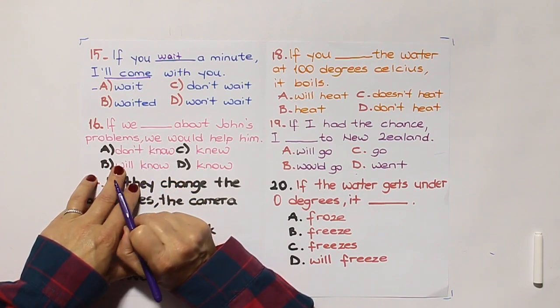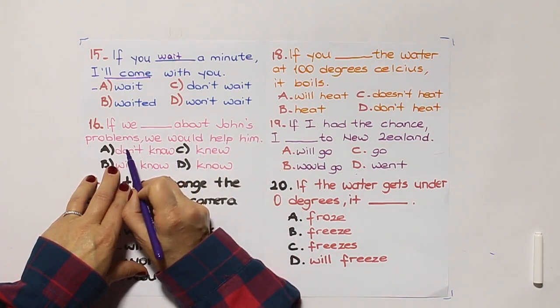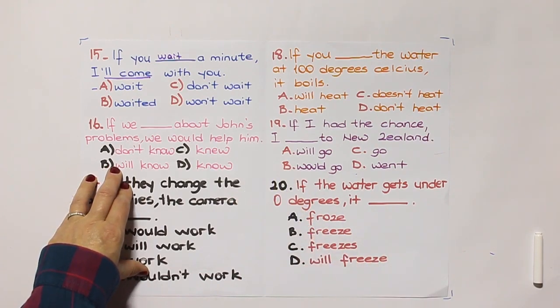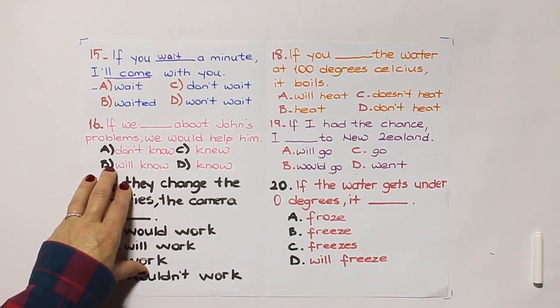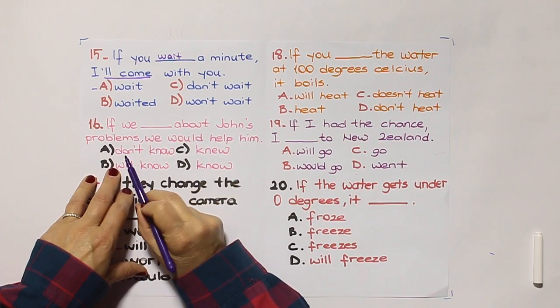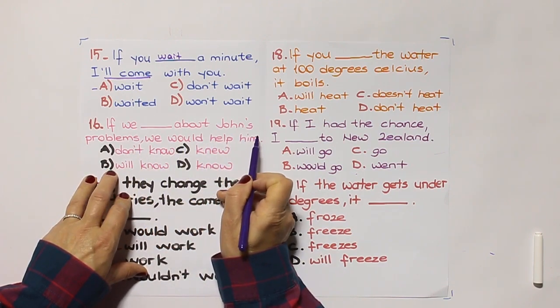Number 16. If we knew about John's problems, we would help him. Let's look at the answers.